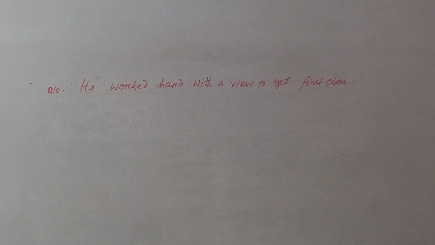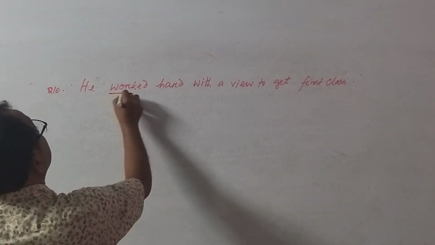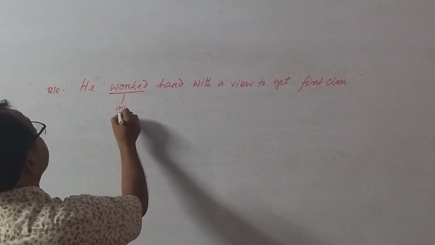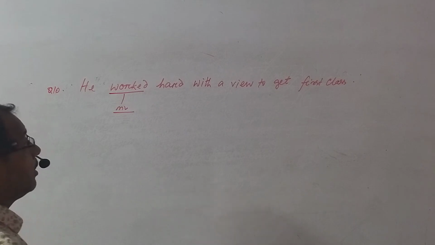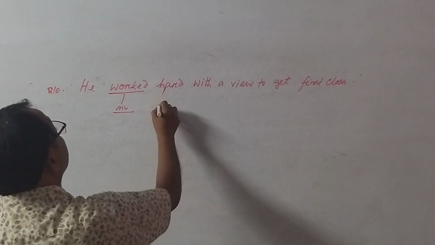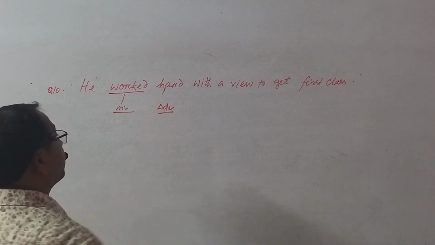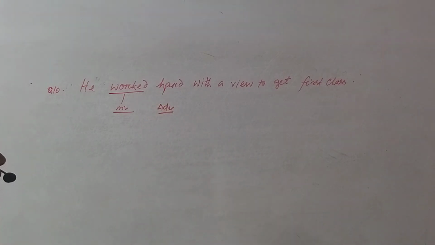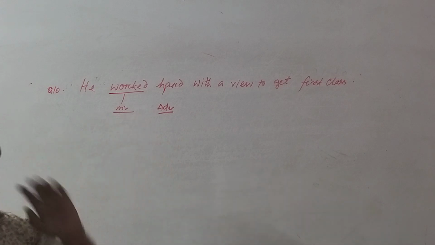Only one plus simple sentence. In this simple sentence, this is the main verb, and he worked hard. He worked hard. This is the adverb. He worked hard with a view to get first class.